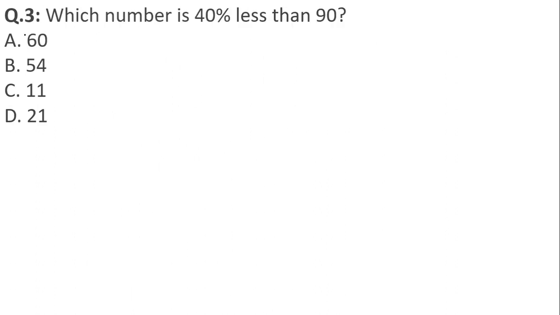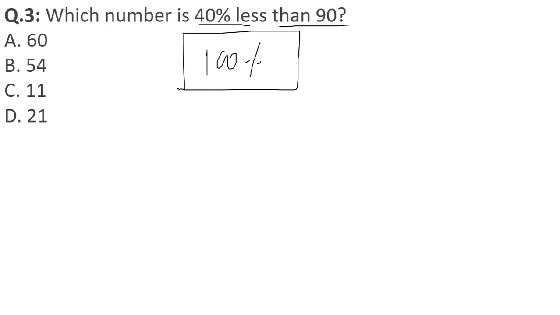Which number is 40% less than 90? Now try to understand here. If any given number is 40% less than 90, then the left out portion will be 60%. For example, you have 100% value, or any complete object or any complete sum of money. If I take out the 40%, what is left over here? 60%.